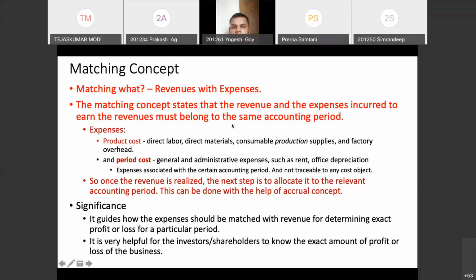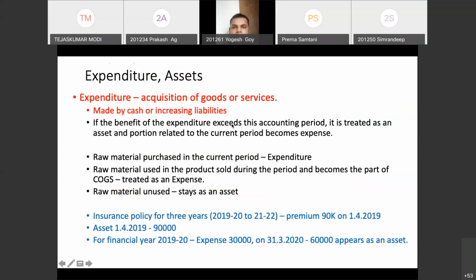Okay, fine. So this is also something I have discussed. Whenever you acquire goods or services, the money you incur is called expenditure, right? And that may be because I have paid cash to acquire them, or I may have purchased the goods or services or items on credit, that is by increasing the liability. Let's say Baumil is there, and I have acquired certain goods or services, and that is expenditure for me, right? I may have paid Baumil, I may not have paid Baumil. When I acquire this asset, it is expenditure.